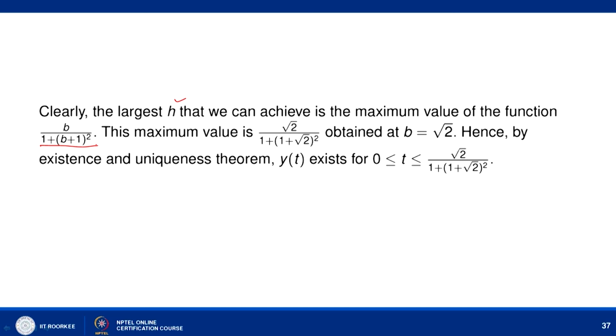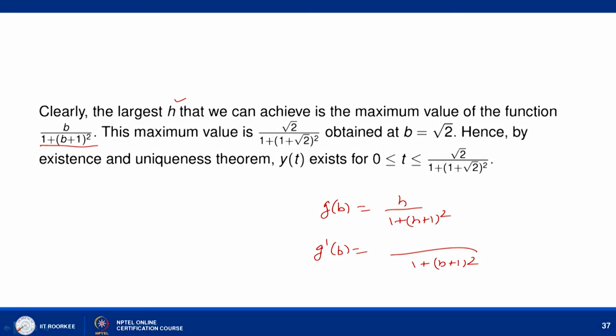So, to find the maximum value of this, let us consider g of b as b upon 1 plus b plus 1 whole square. To maximize this, let us consider g dash b, and you can say that 1 plus b plus 1 whole square, sorry, this can be written as minus of this.